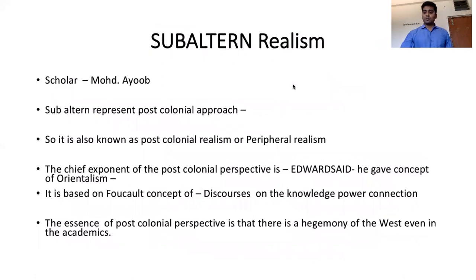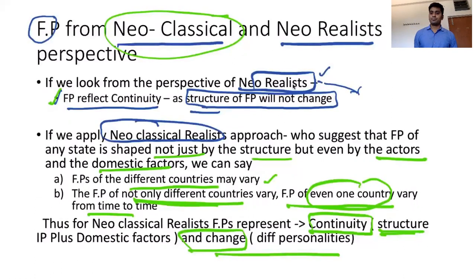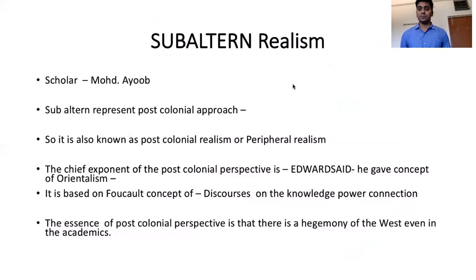Now, this is what we have covered up to neoclassical realism. So far we discussed realism and the different trends of realism: classical realism, neorealism. In neorealism, we have seen the defensive school and the offensive school, and then we have seen neoclassical realism. So we are moving to the final school in international politics as far as the realist school is considered, that is subaltern realism.